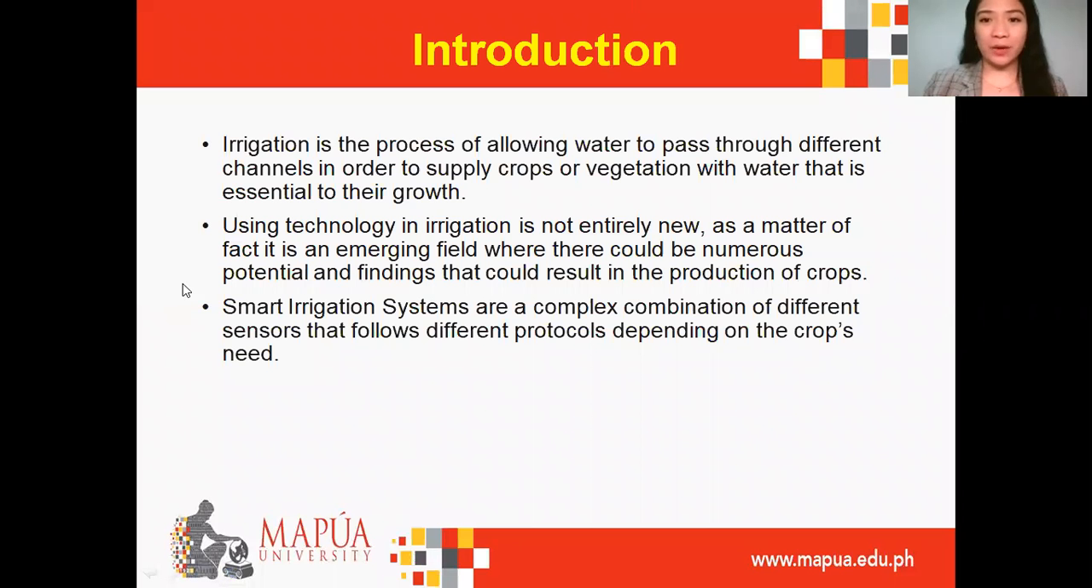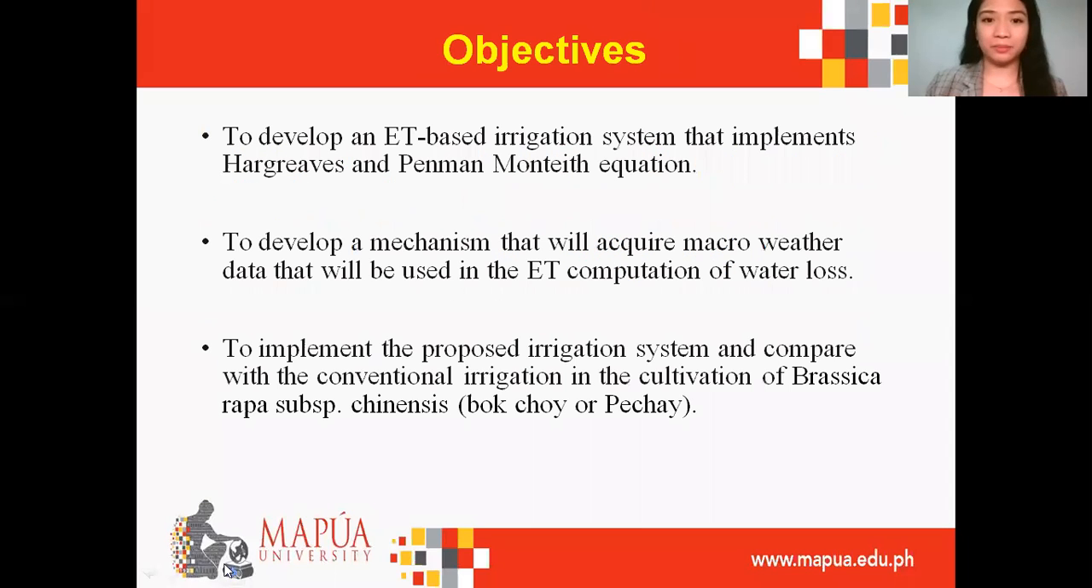Irrigation is the process of allowing water to pass through different channels in order to supply crops or vegetation with water that is essential to their growth. Use of technology in irrigation is not entirely new. As a matter of fact, it is an emerging field where there could be numerous potential and findings that could result in the production of crops. Smart irrigation systems are a complex combination of different sensors that follow different protocols depending on the crop's needs.